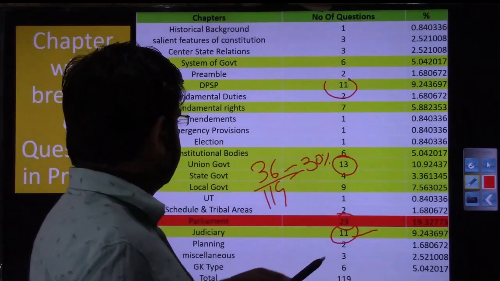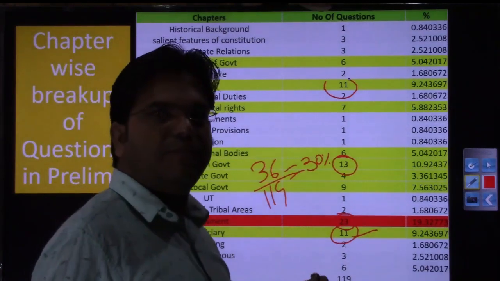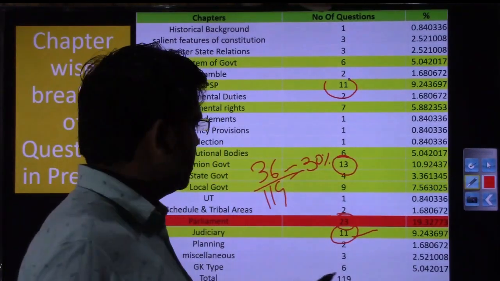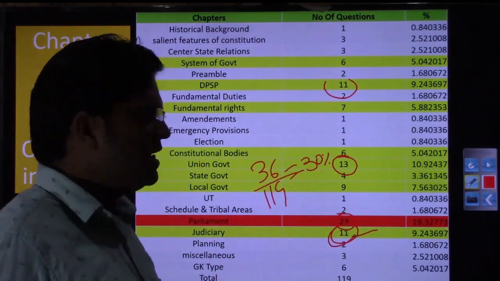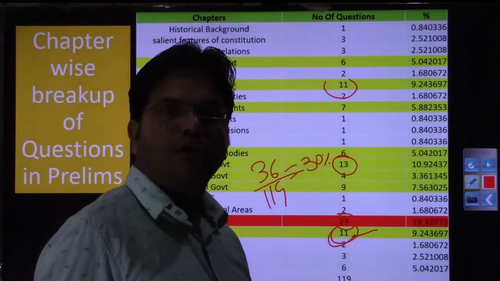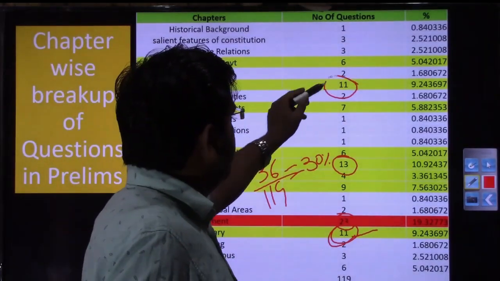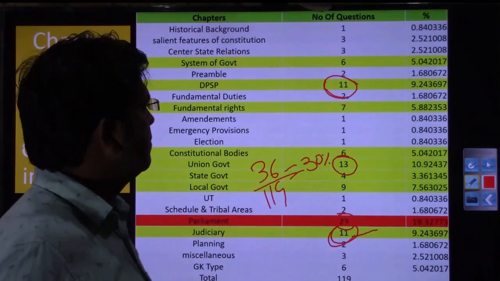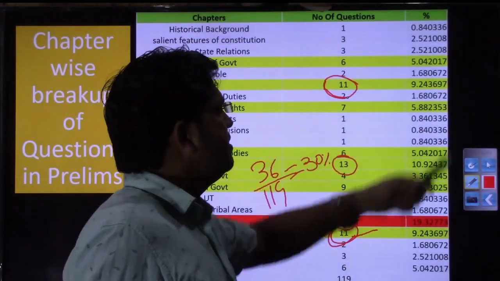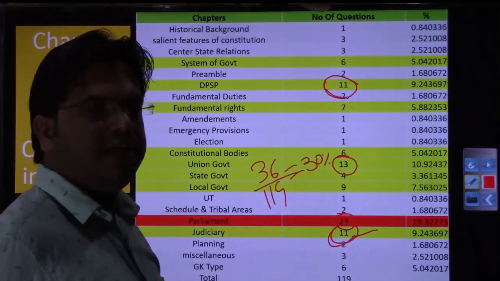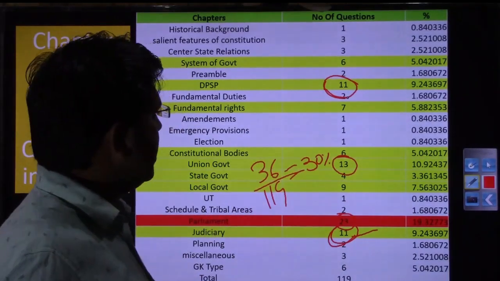The next important chapter is going to be union judiciary, and union judiciary means Supreme Court. This is in part 3 of Laxmikant. 11 questions have been asked from it, which translates into 1 question every year. Thereafter the next important chapter is going to be DPSP, the Directive Principles of State Policy. Again 11 questions have been asked, which translates into 9% of those questions. So 1 question every year from DPSP as well.